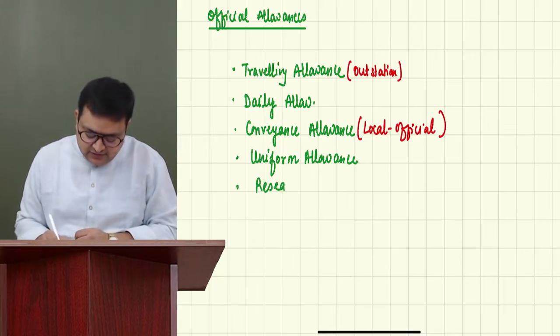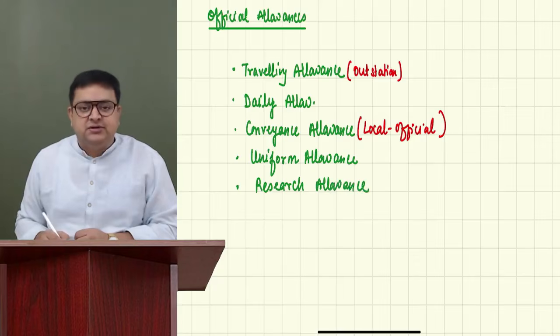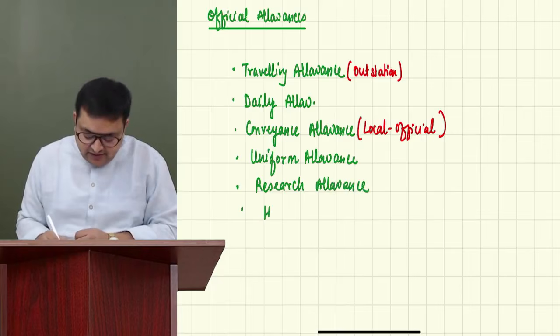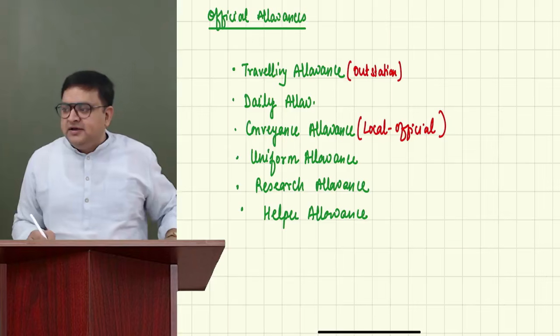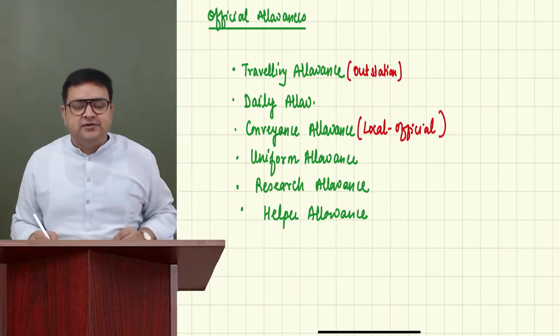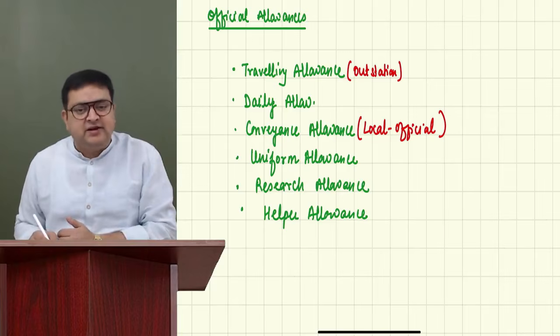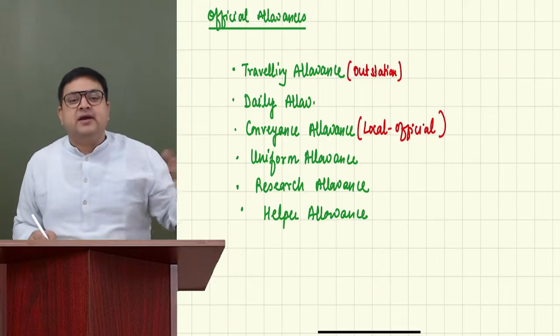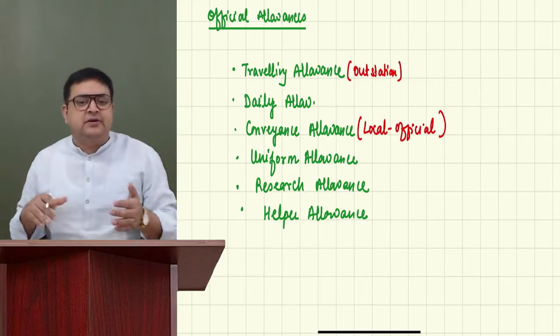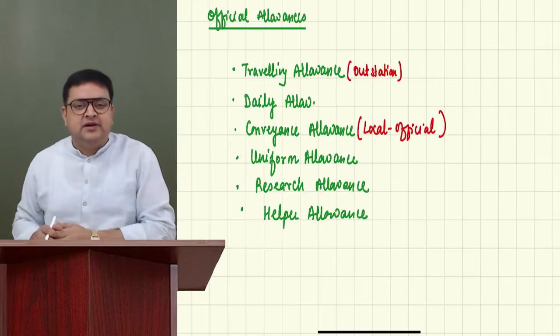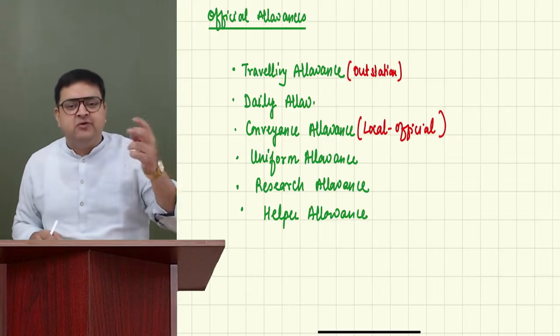Research allowance. Some scientists are getting this money so that they can research for official purpose. Helper allowance. What is helper allowance? Let's say you need an assistant for your official duties. So you ask your employer, can you please provide me an assistant? Let's say you are a marketing executive, but you need one more person who can drive the bike while you sit. That is for official purpose. So it is the company's responsibility to give you an assistant.